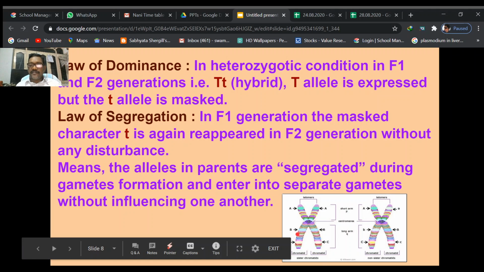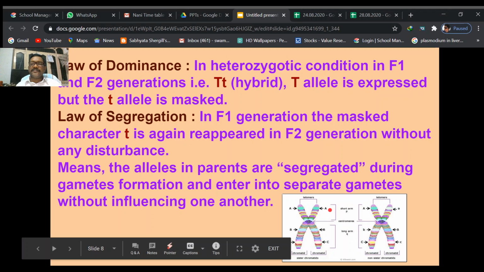If you observe, this is one chromosome, this is another chromosome, this chromosome is containing the capital T allele, and this one also the capital T allele.